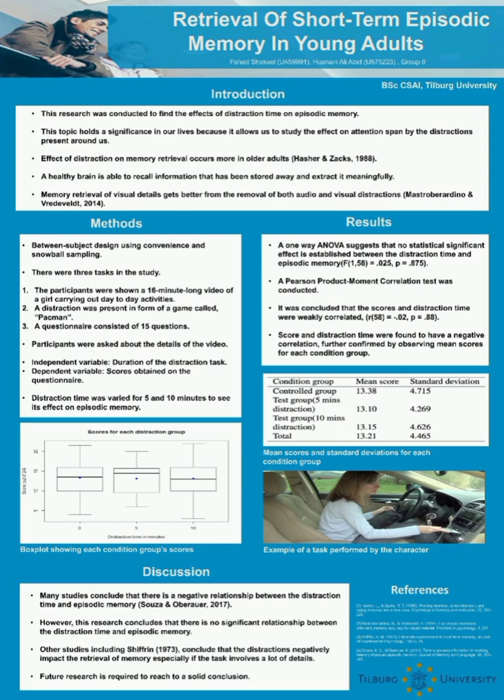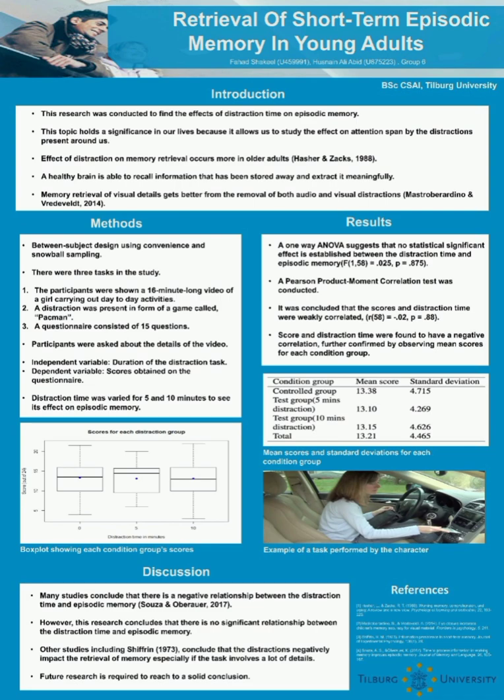So, what is episodic memory? Well, episodic memory is the memory of everyday events such as times, associated emotions, and other contextual information that can be explicitly stated. It has been proven that episodic memory decays not only the older we get, but also the more time passes between the experience and the recall. Therefore, through this research, we attempted to study how accurately information is retrieved by young adults with respect to distraction time.